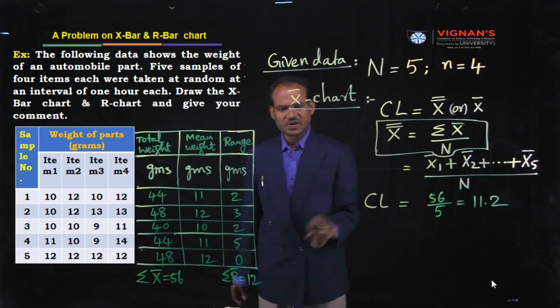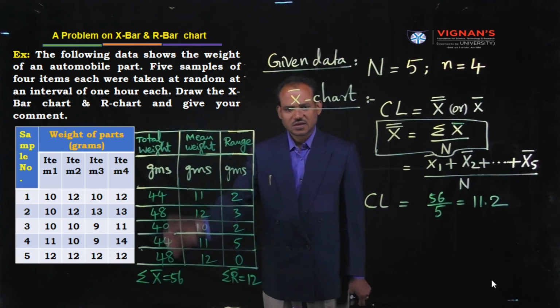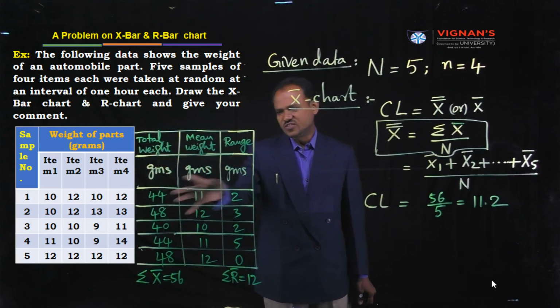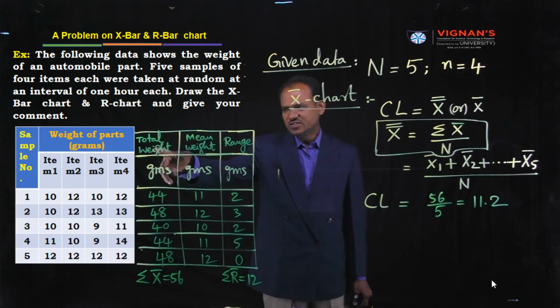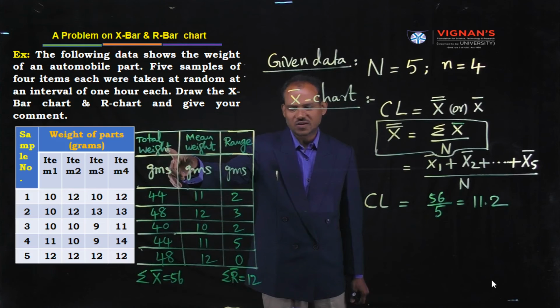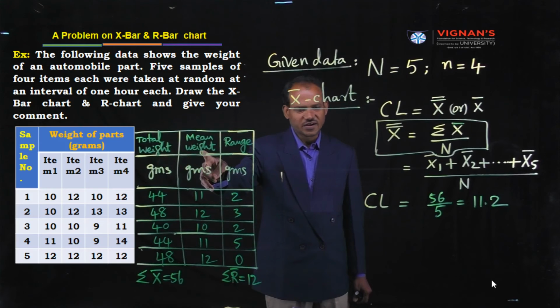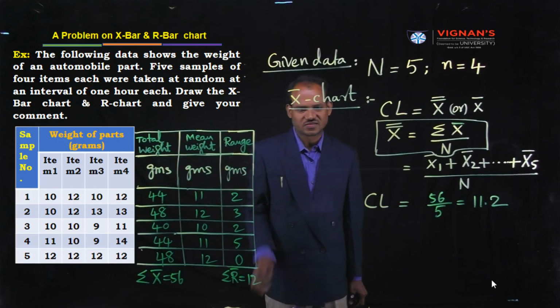For this purpose, first extend this table like this. Add 3 more columns. First column is for total weight. Second column is for mean weight. Next is range. We need all these things.